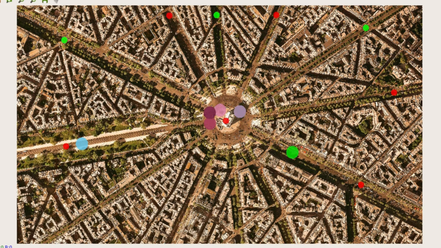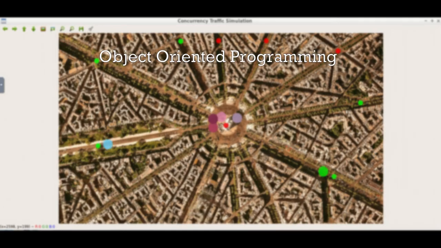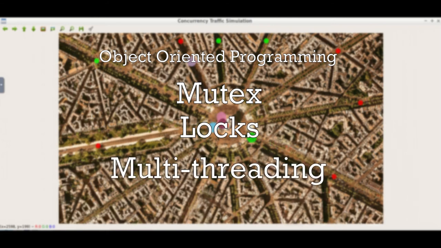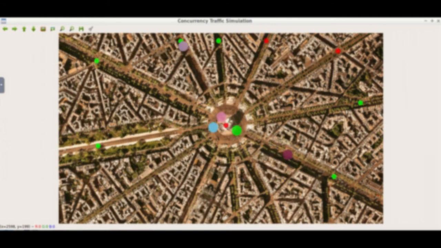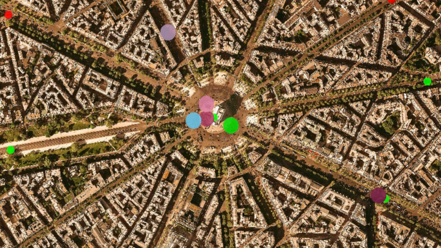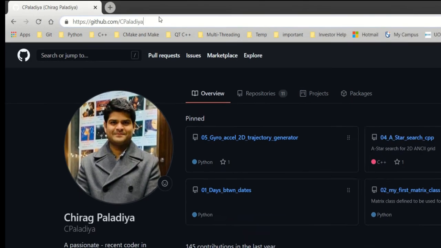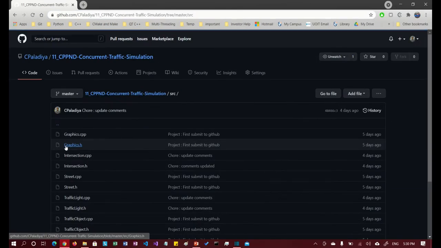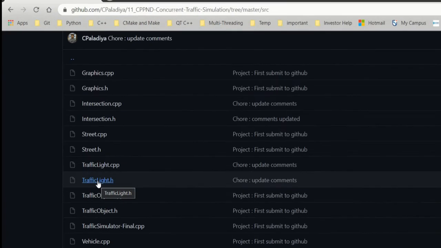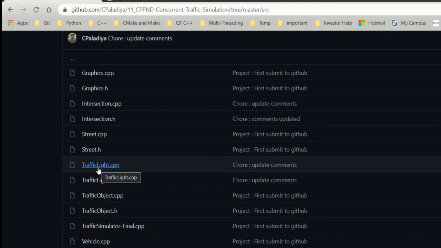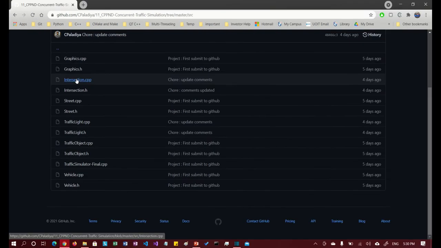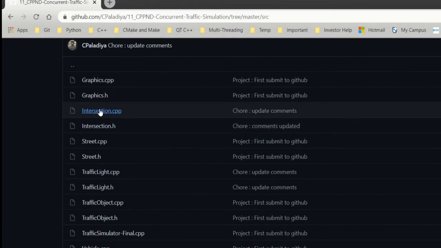The entirety of this project is done using C++. I have used advanced concepts like object-oriented programming, mutexes, locks, and most importantly, multi-threading. Every single car you are seeing here is running on its own thread. If you would like, you can check out the code at my GitHub profile. My implementation, however, is mainly limited to two files, trafficlight.cpp and its header file. Also, there are a few tweaks in intersection.cpp and its header file.